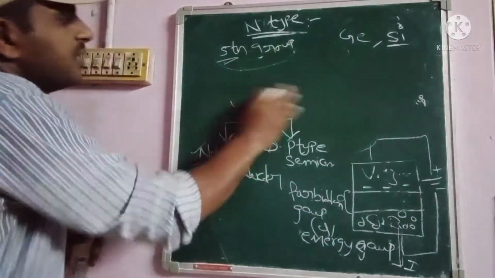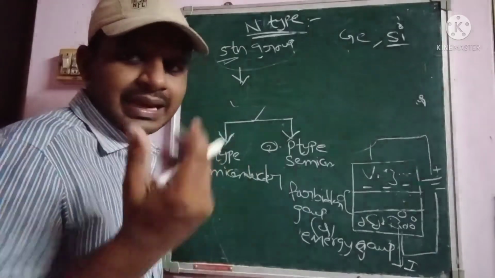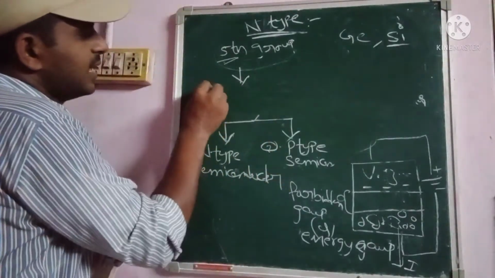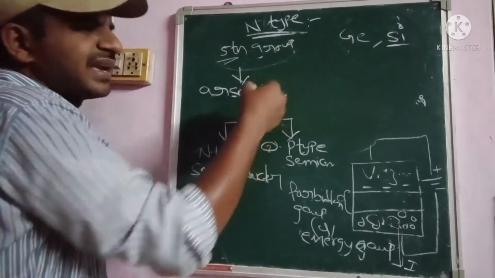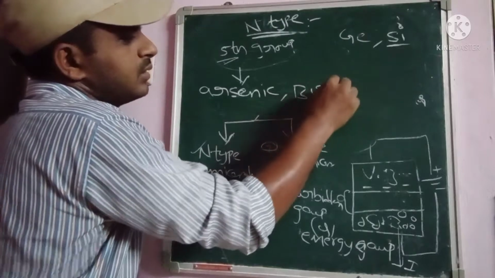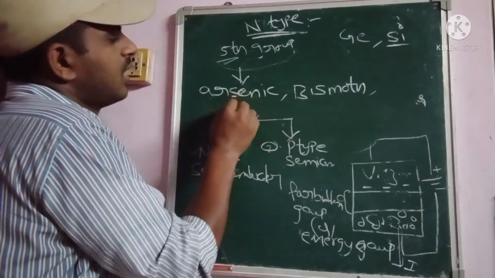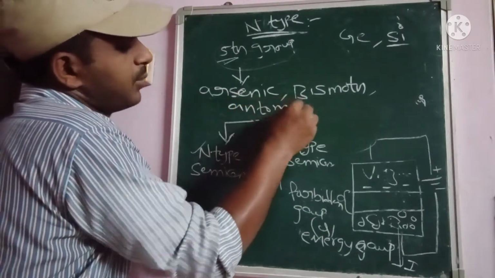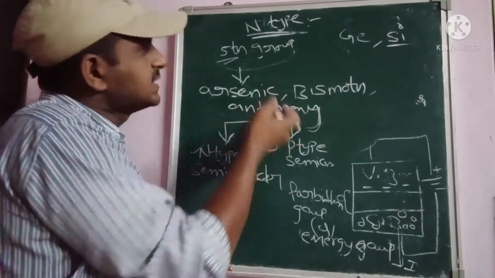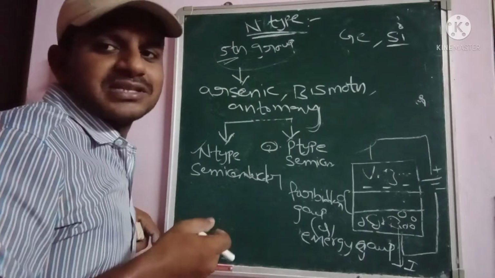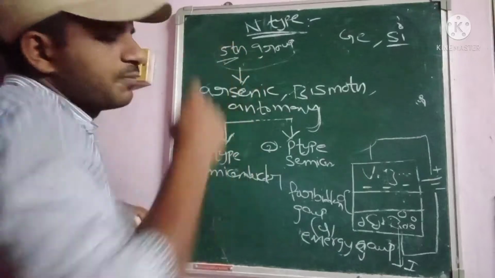Let us come to the fifth group elements. The best examples we take are arsenic, bismuth, and antimony. These are the different materials taken as examples for the fifth group of elements.